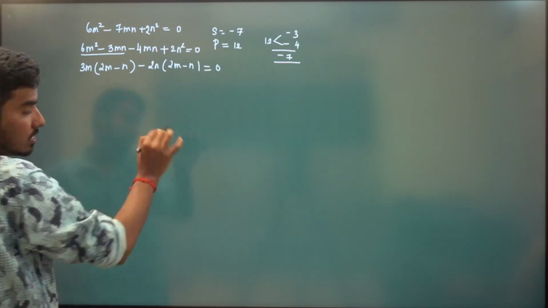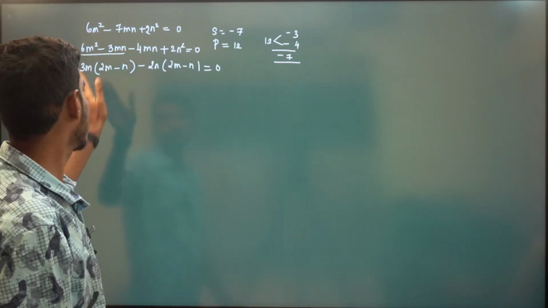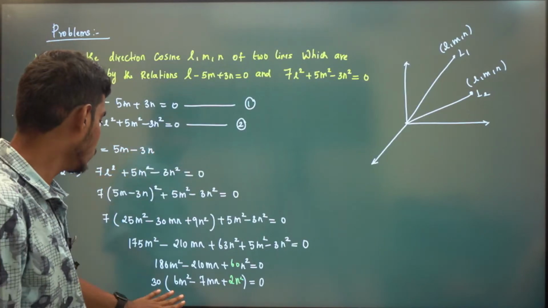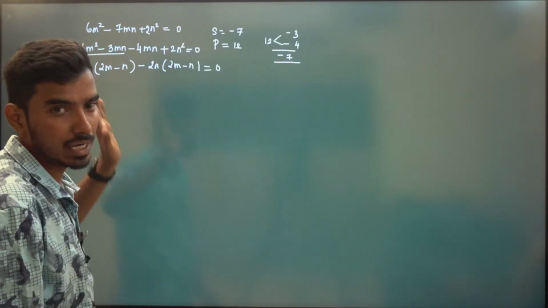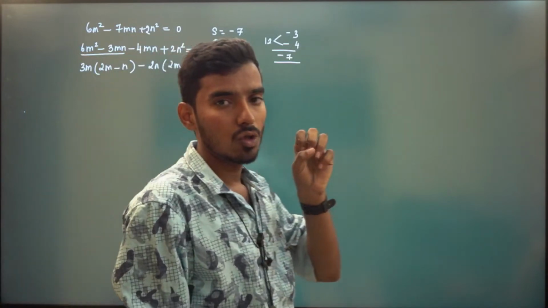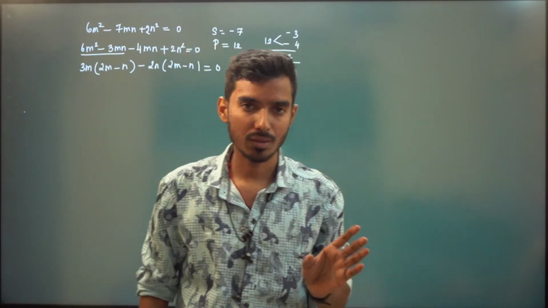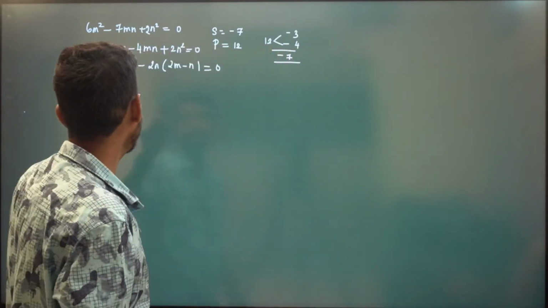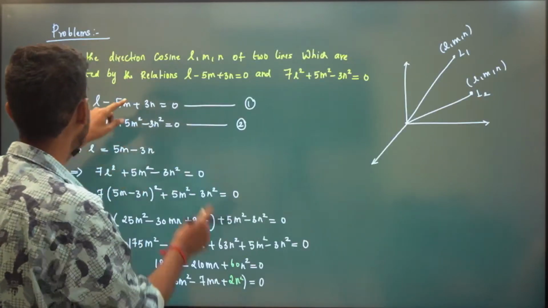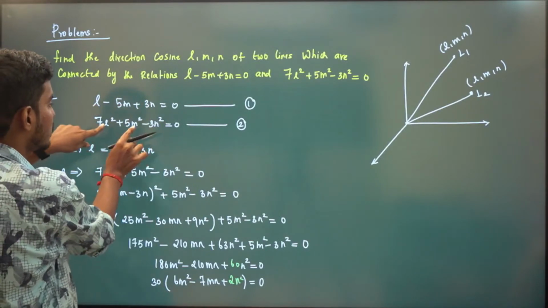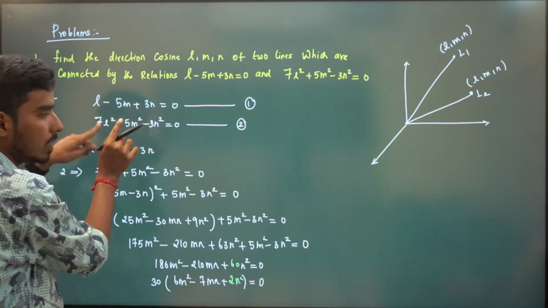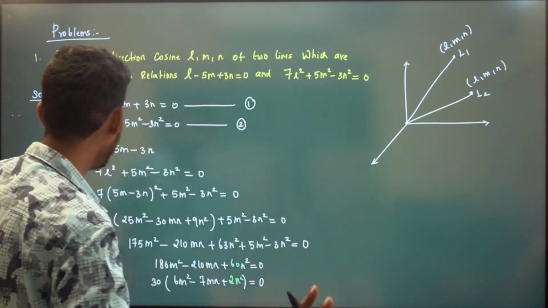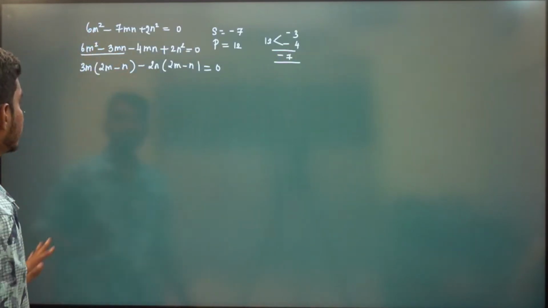You will always have this pattern only, right? See here, you are writing L in terms of m, n. That means you will have m square, n square, mn term only. From the exam point of view, you just do it by one method, whatever you can do. But if you are writing L in terms of m, n and substituting back here, you will have m square term, n square term, and mn term, right? Usually you will have that. You have to factorize this.